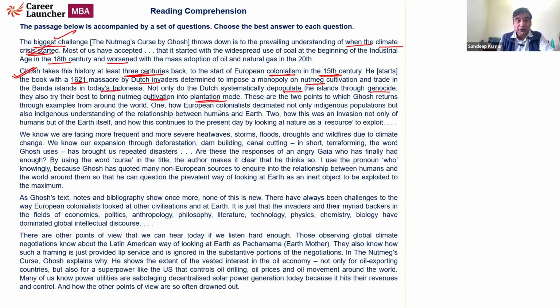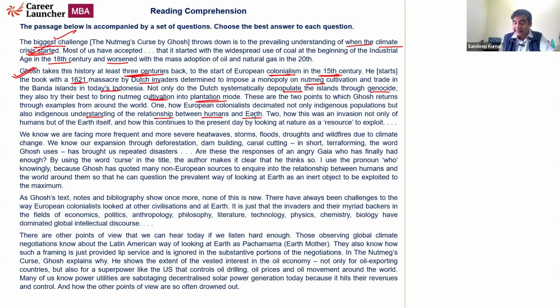There are 2 points to which Ghosh returns through the examples from around the world. How the European colonists decimated, decimate is to destroy, not only the indigenous populations but also indigenous understanding of the relationship between humans and earth. Natives did not destroy the forest. They lived in harmony with the forests.